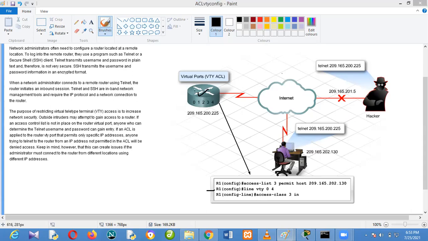Hello, are we seeing what I'm marking? I just marked good on the router. Yes. Can we see that? Yes. Okay, I need to be sure that we are seeing it.